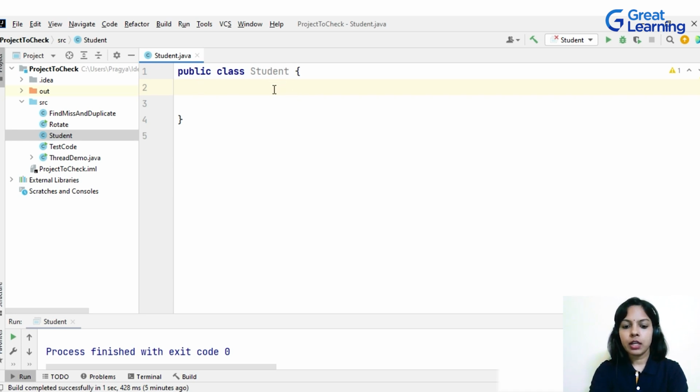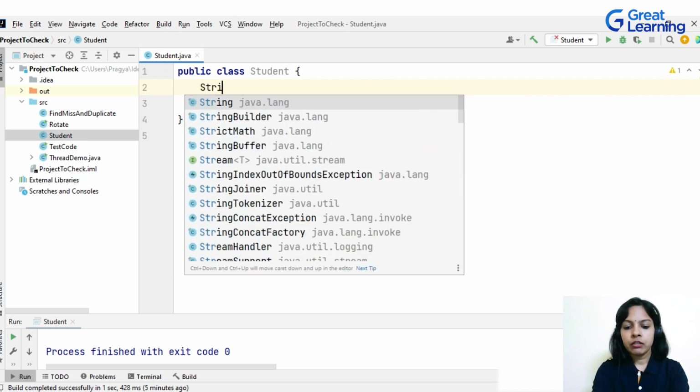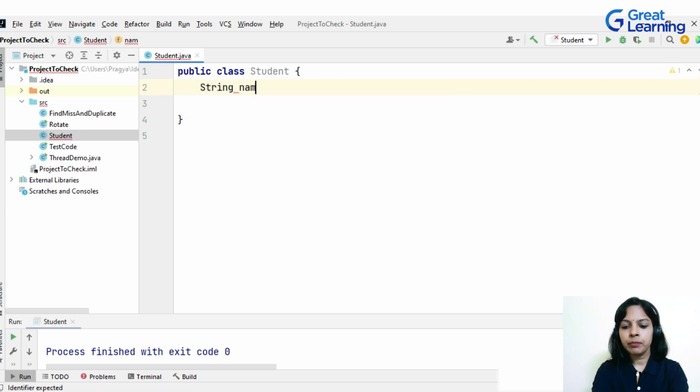Inside this class, I'm going to define properties with the help of variables. What properties should it have? As our problem statement says, the class should have properties: the name of the student, roll number, and the marks for 3 subjects for that student. Let's define it here. String name. So name is going to have type string.